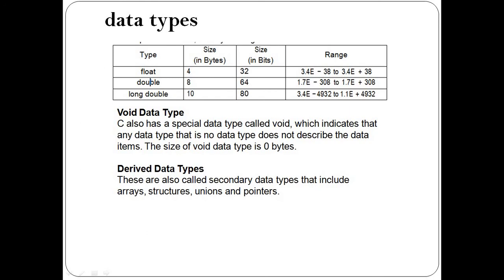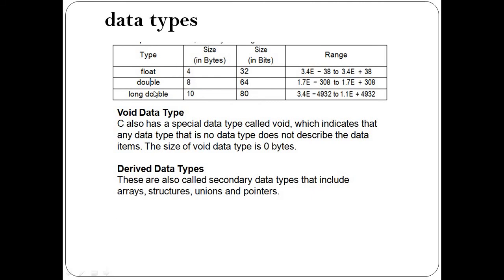So this is the basic data table related to the float data type. Float requires only 4 bytes, that is 32 bits, and its range is 3.4e-38 to 3.4e+38. Double has the same role as float, but double can store more values than float. Its storage capacity is double, requiring 8 bytes, that is 64 bits, and it uses 14 digits after the decimal point, but float uses only 6 digits after the decimal point.